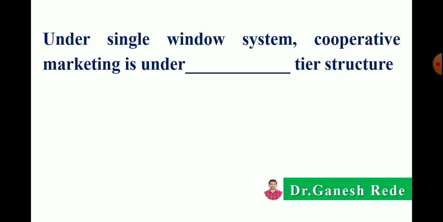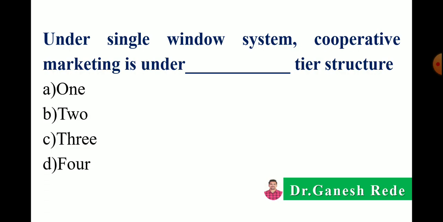Then next, under single window system, cooperative marketing is under dash dash tier structure. Option A 1 tier, 2 tier structure, 3 tier structure, or 4 tier structure. Here under single window system, cooperative marketing is under the 2 tier structure.